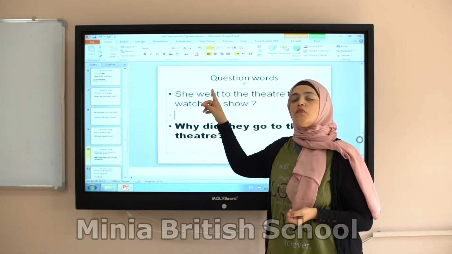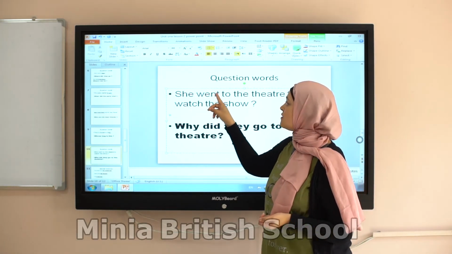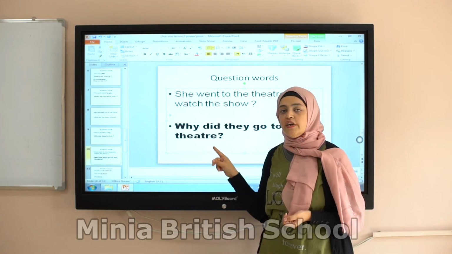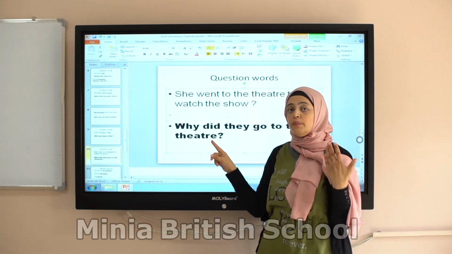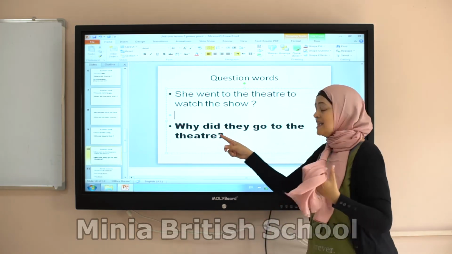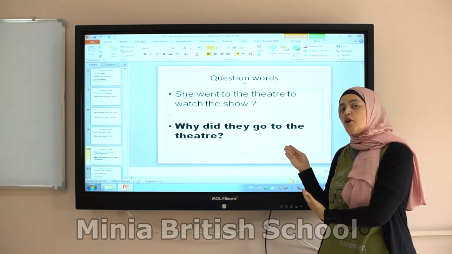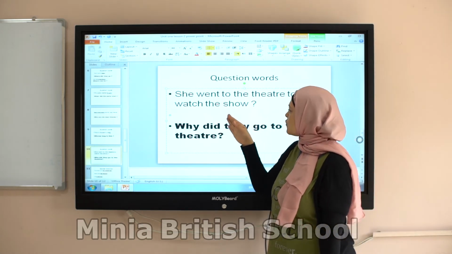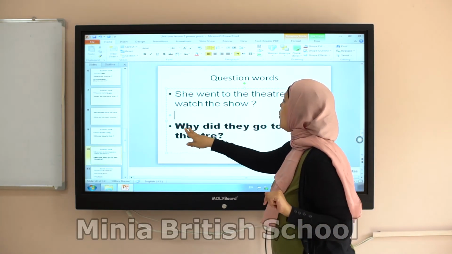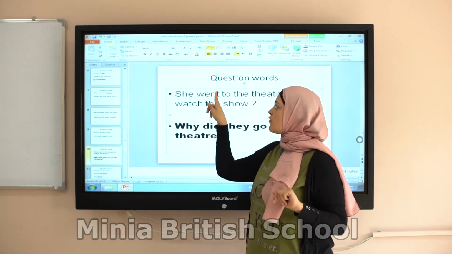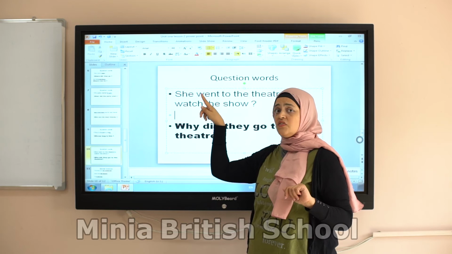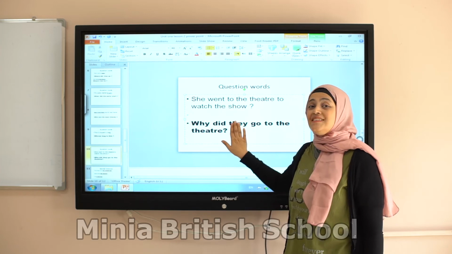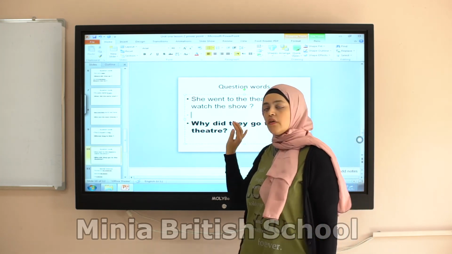I have only one verb, and it's in the past. So after the question word I need an auxiliary to help me. What will this auxiliary be? It will be did, and then the subject, and then the main verb or the infinitive. So why did, sorry, it should be she. Why did she, and the main verb, the first form of went, is go. Why did she go to the theater?